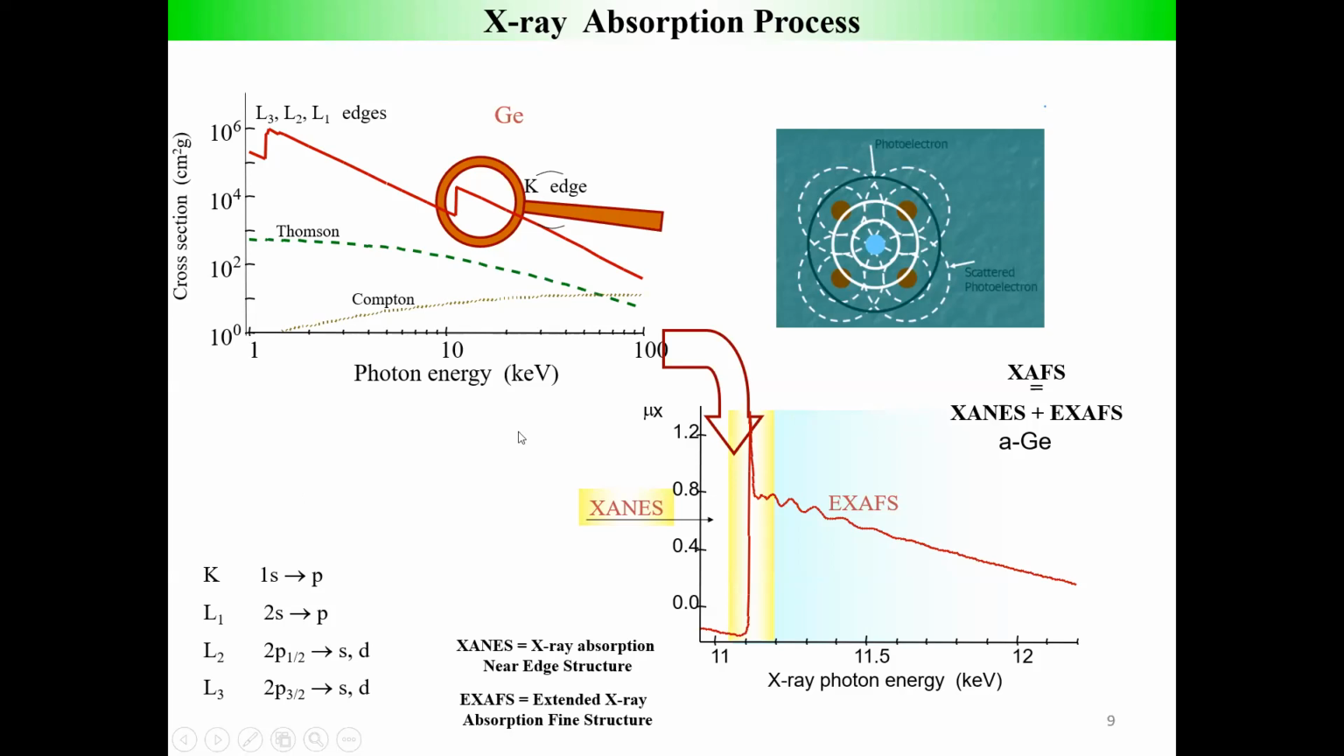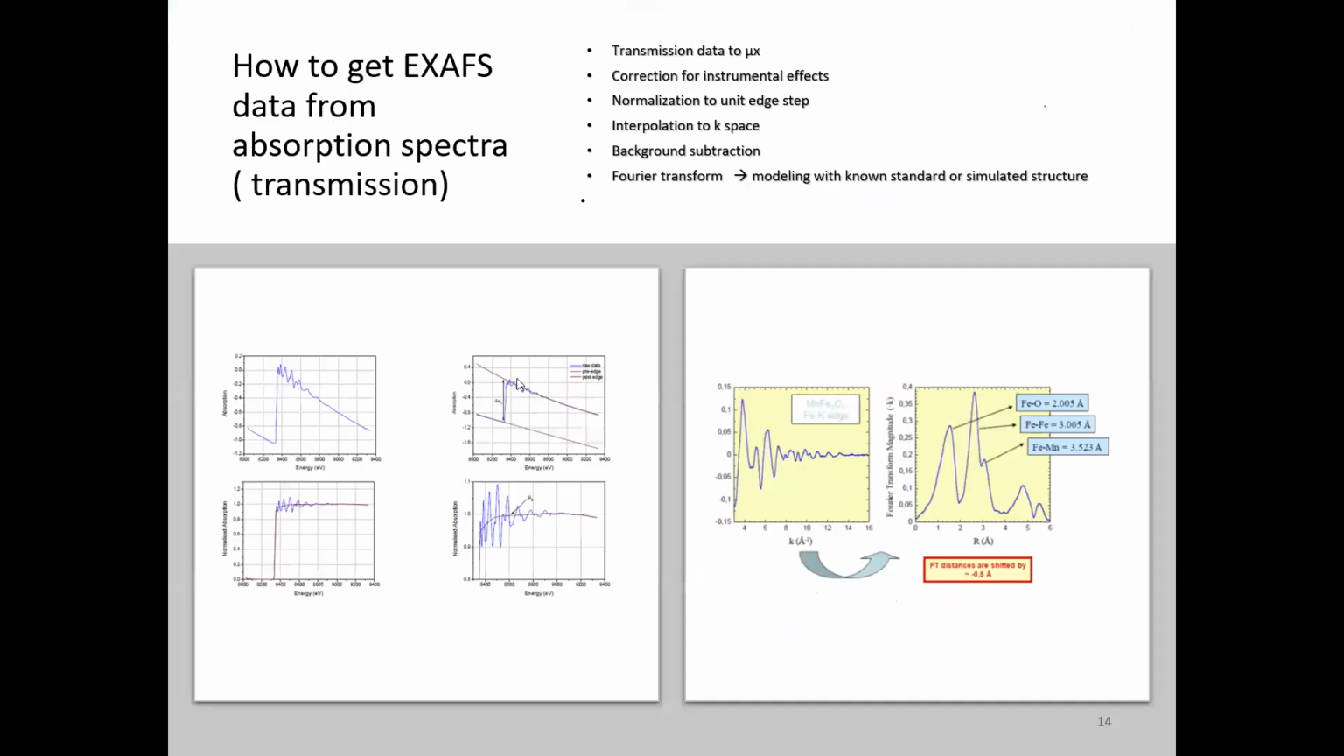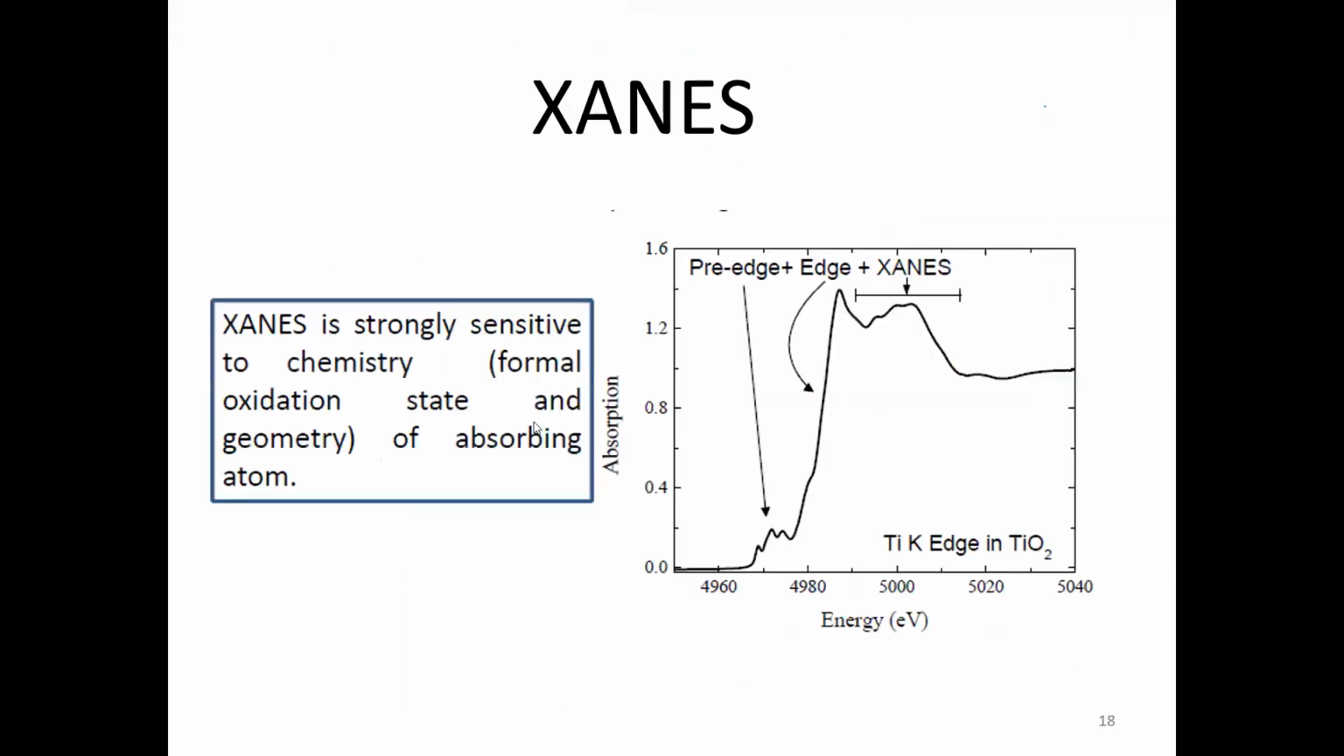So EXAFS, I already discussed what information we get. Now I'll tell what the XANES part is in the next slide. Basically, you can see the XANES region of the spectrum is very strong in terms of signal.